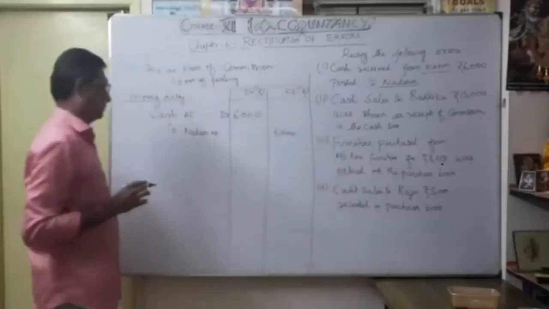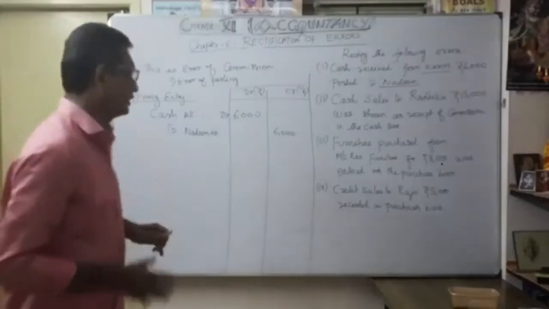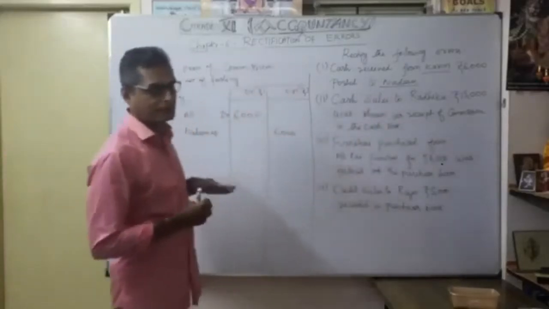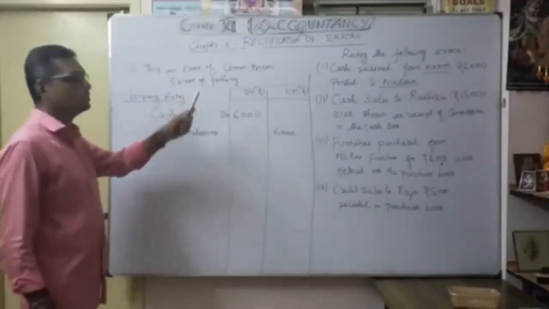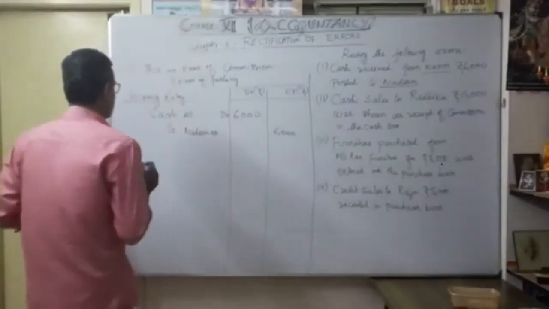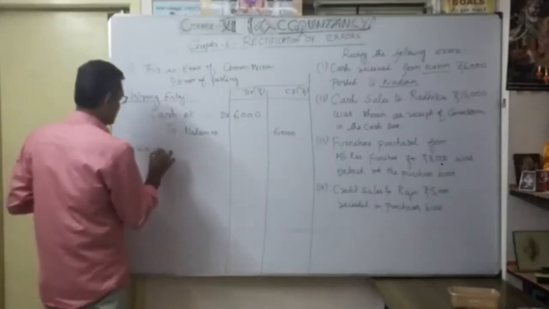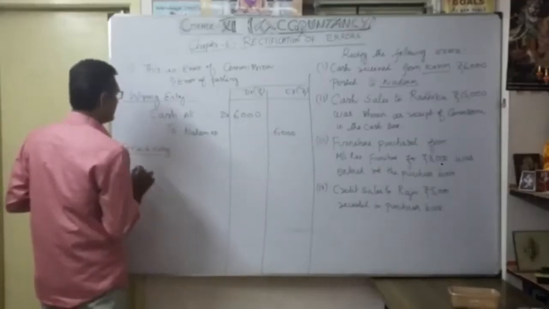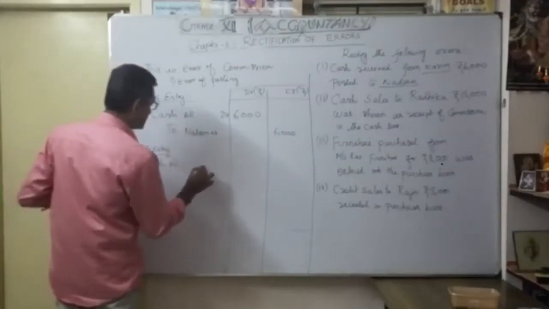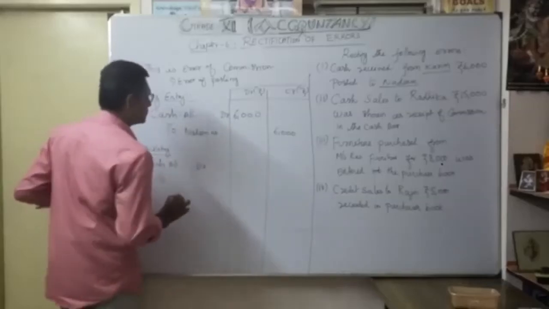Now, as a journal entry, how do we pass it? First, the wrong entry: cash account debit to Nadeem account. This comes under error of commission, under that, error of posting. Then, what is the correct entry? Cash account debit, to whom?